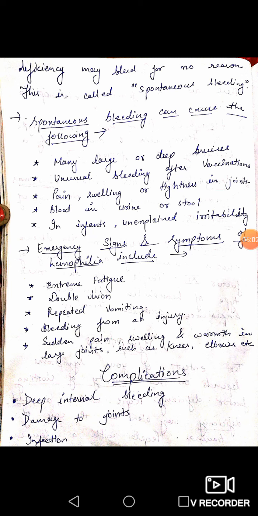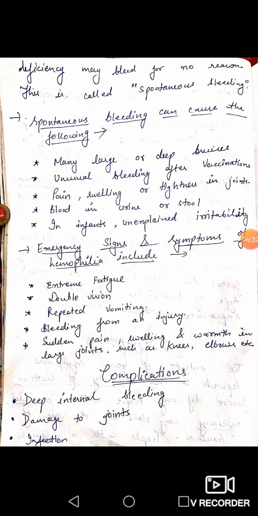Next, blood in the urine or stool. Next, there may be unexplained irritability in infants. Next, some emergency signs and symptoms of hemophilia are extreme fatigue, meaning tiredness, double vision, repeated vomiting, bleeding from an injury, and even sudden pain, swelling and warmth in a large joint such as the knees, elbows, etc.